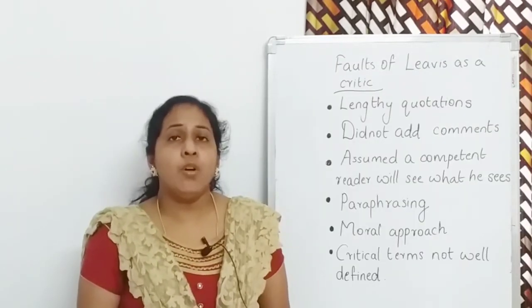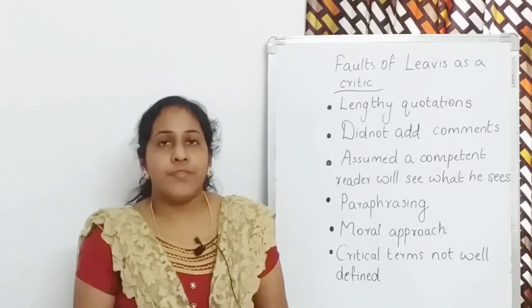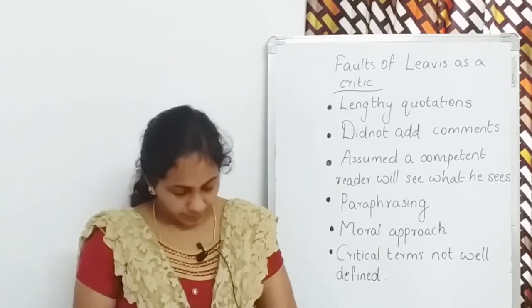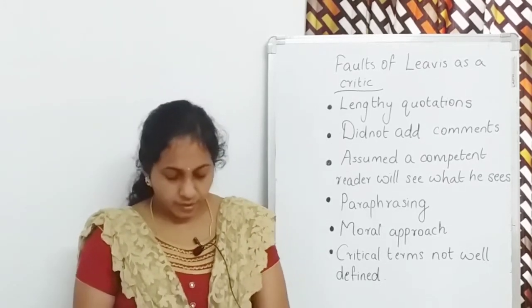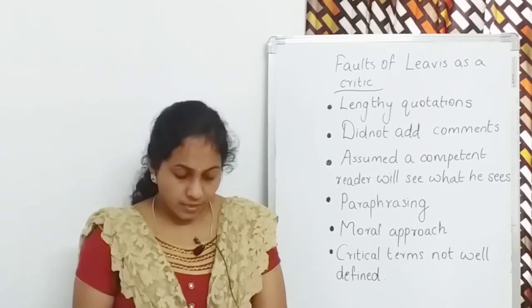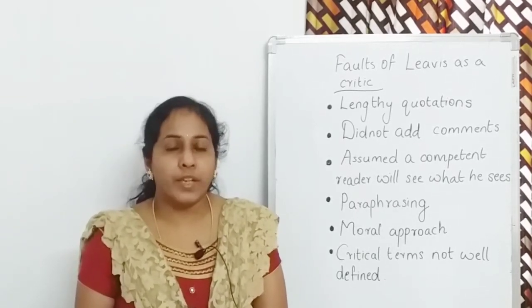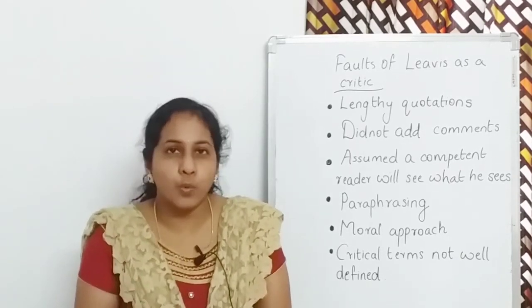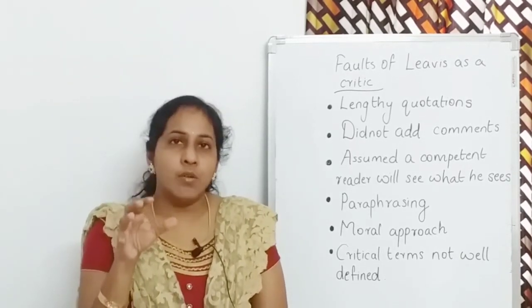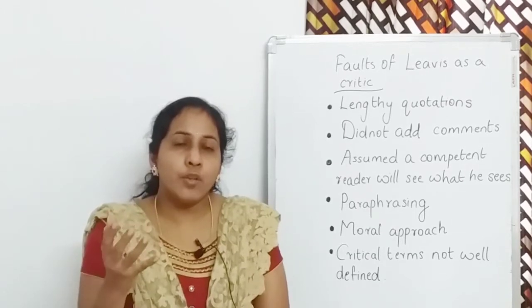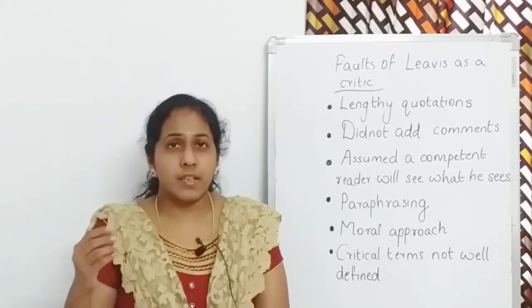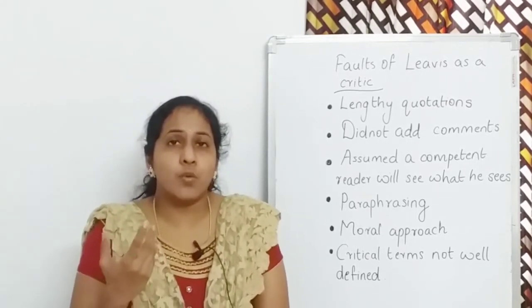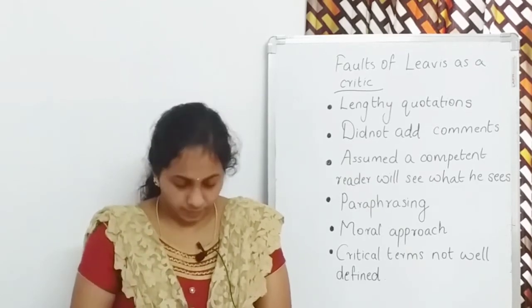Let's see what the faults of F.R. Leavis were as a critic. His close readings turned out to be lengthy quotations. What are quotations? You quote something that is not in your own words. So his close readings turned out to be lengthy quotations, and they were too lengthy.